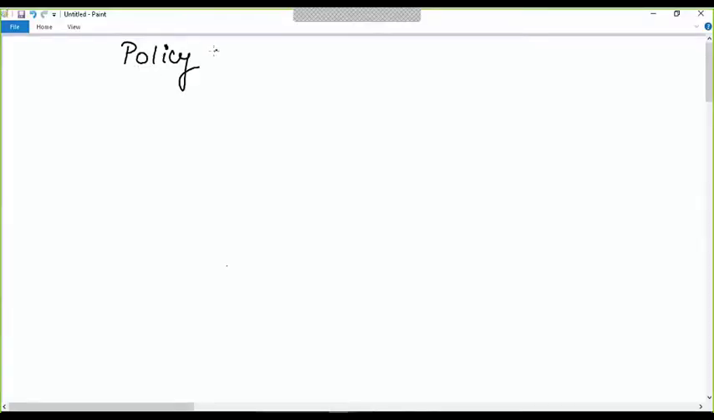The policy routing, or you can say policy-based routing, and in the popular context, it is called PBR.